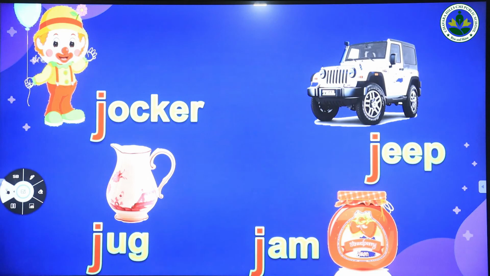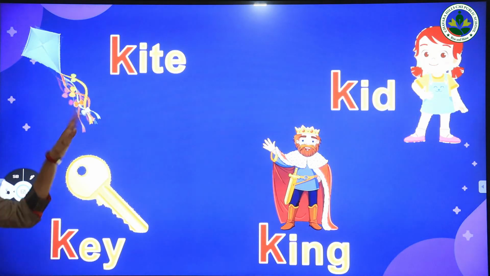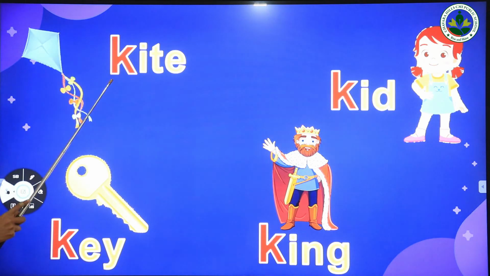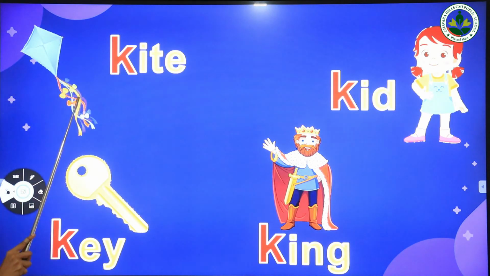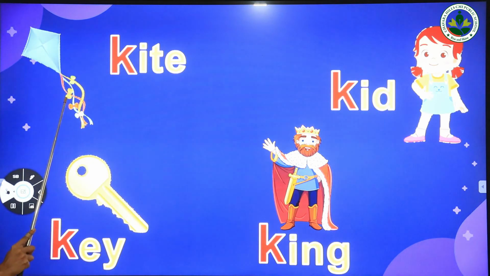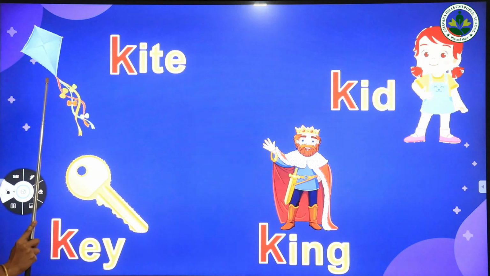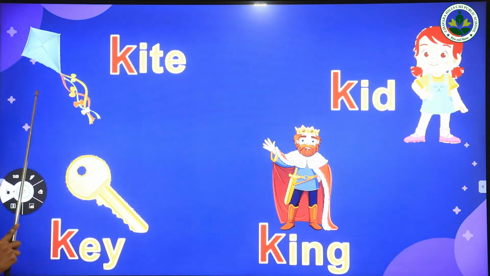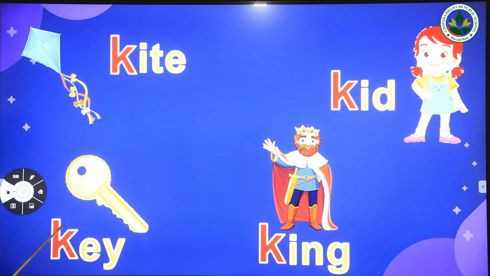Okay, and moving to the next letter and words. Our letter is letter K. K is for kite, which is our first word. Kite. What is this? Very good. It's a kite. K is for kite. And this one, key. Once again, key.